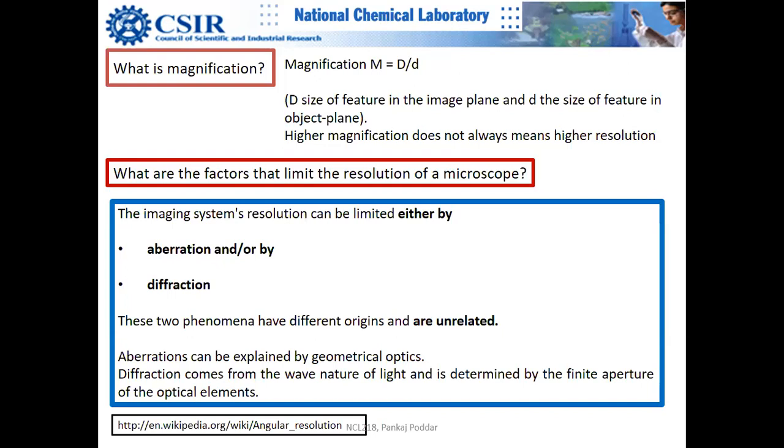Now let us come to the resolution of a microscope. And this definition is not limited to electron microscope. It is also valid for optical microscope. It is not valid for atomic force microscope or scanning tunneling microscope. There we use a different definition. So it is limited by aberration and diffraction. So we'll discuss today diffraction limited resolution, which we discussed last time also. Remember lambda by 2, the Abbe criterion. These two things are completely unrelated.